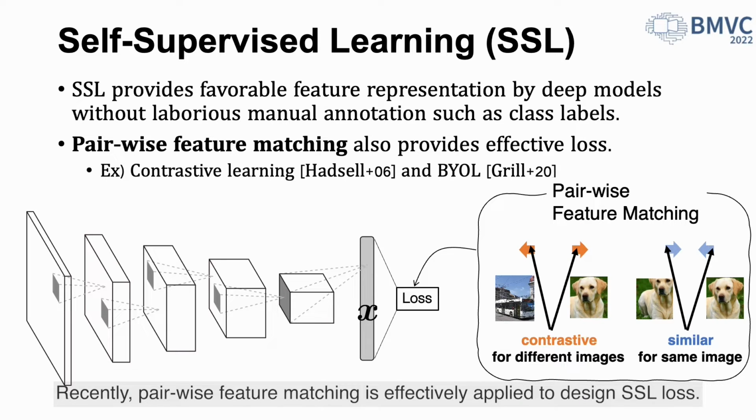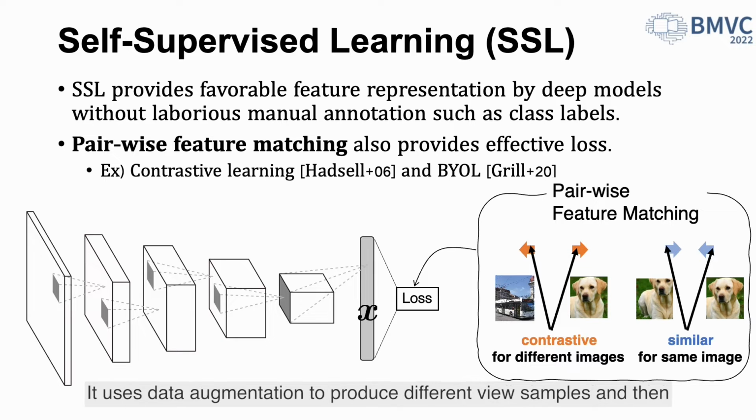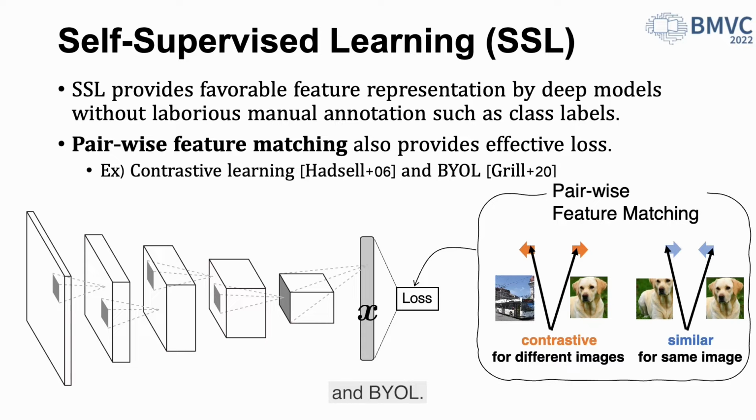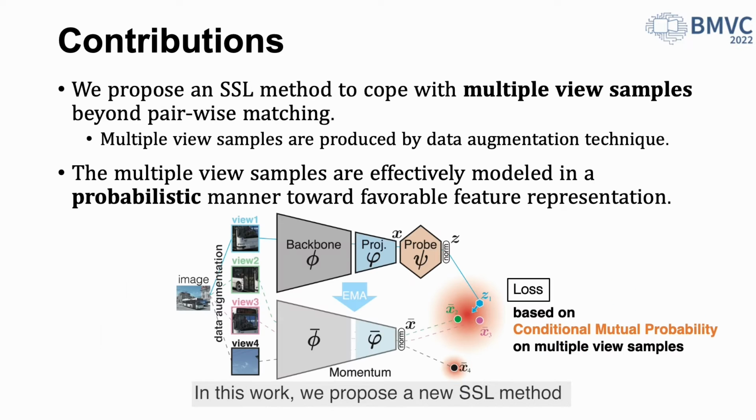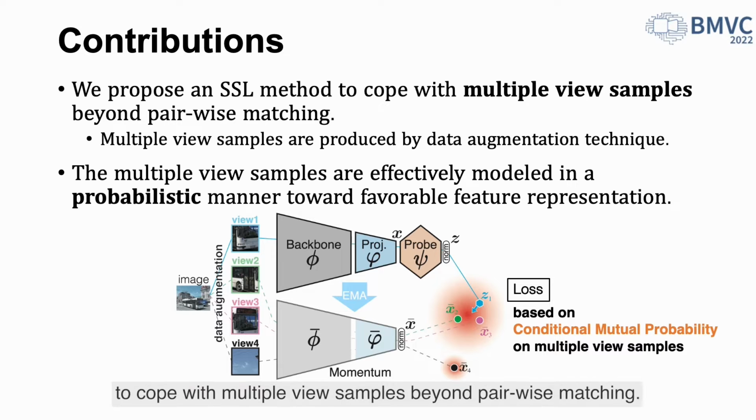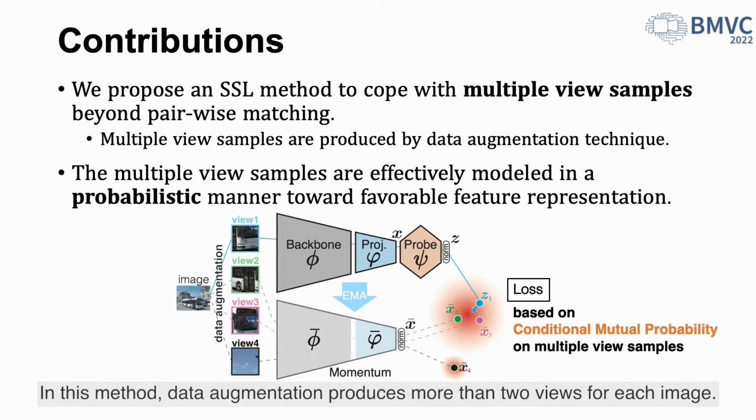Recently, paired feature matching is effectively applied to design SSL laws. It uses data augmentation to produce different view samples, and then matching of paired views is considered, such as in contrastive learning and BYOL. In this work, we propose a new SSL method to cope with multiple view samples beyond paired matching. In this method, data augmentation produces more than 2 views for each image.